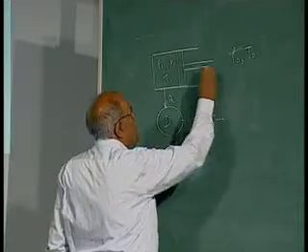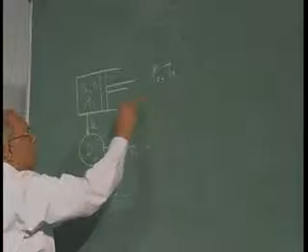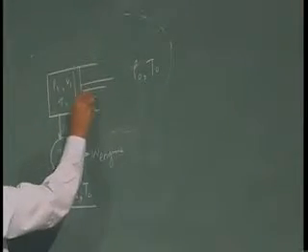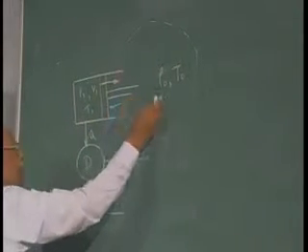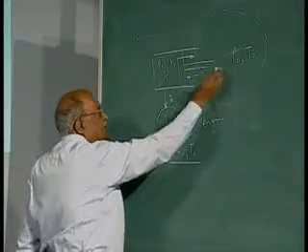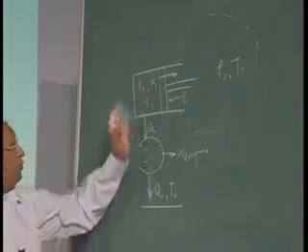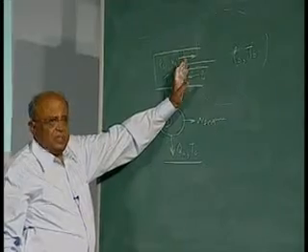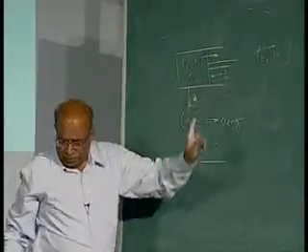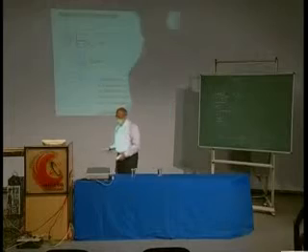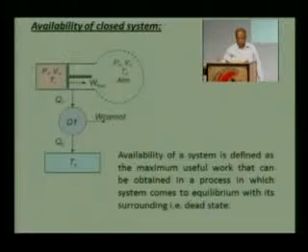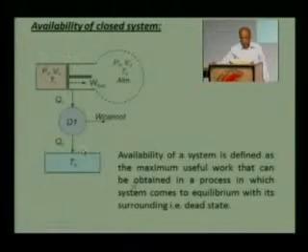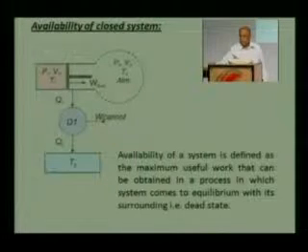and when the piston moves out, it has to do some work against the pressure that is working here. The piston is moving on this side, and this piston has to do work against this pressure P0, and therefore, some of the work that is being done by the piston will be consumed to overcome the atmospheric pressure. The availability of this system is defined as the maximum useful work that can be obtained in a process in which the system comes to equilibrium with its surroundings, that is at the dead state.